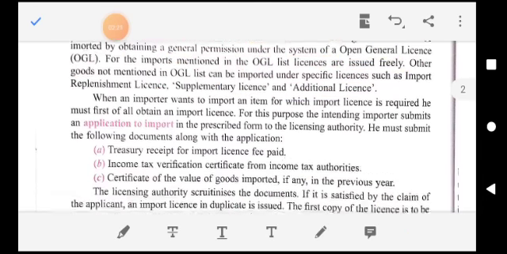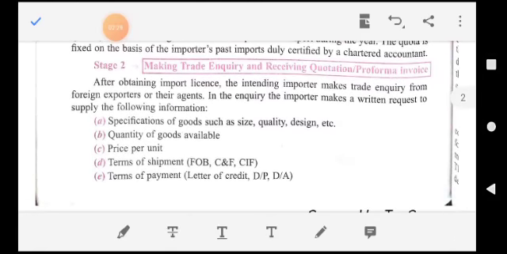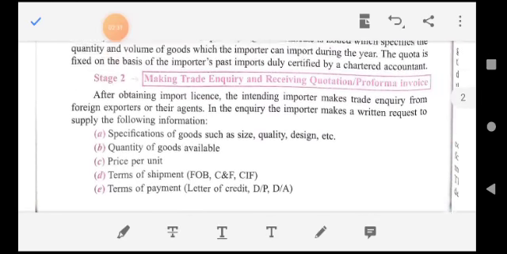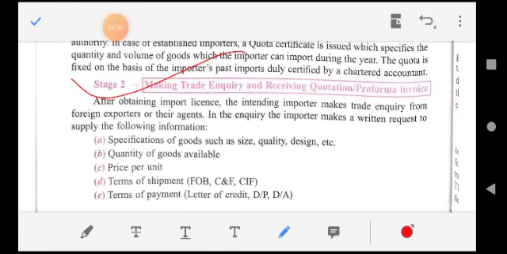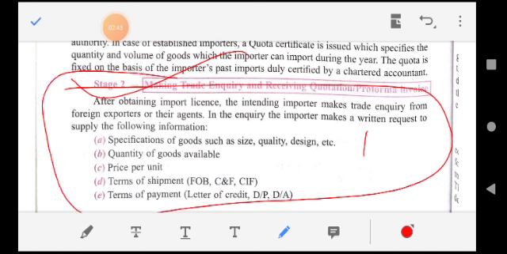Okay. The second stage is making trade inquiry and receiving quotations, pro forma invoice. So students, after obtaining the import license, the intending importer makes an inquiry from the foreign exporter or their agents.